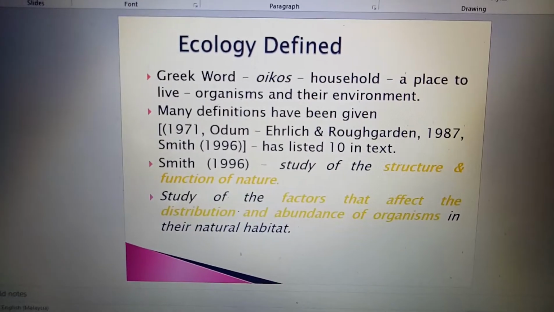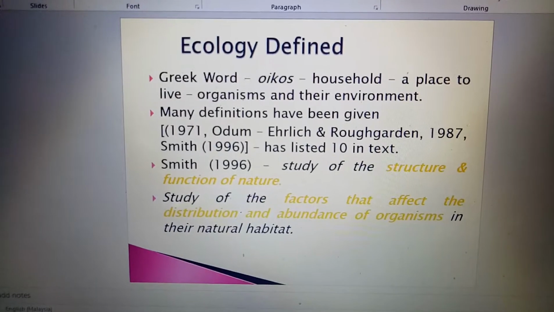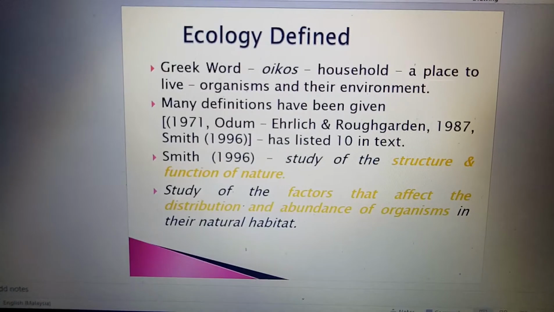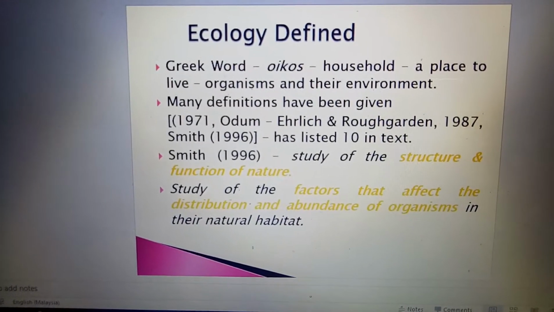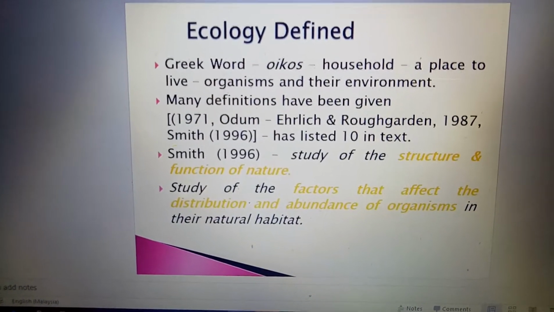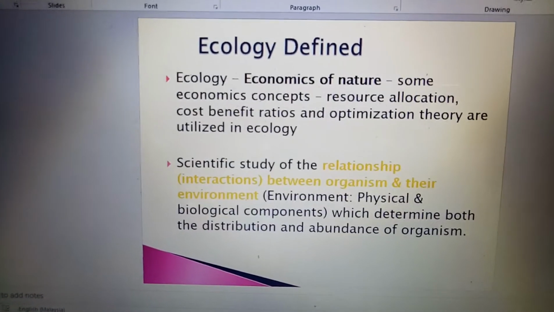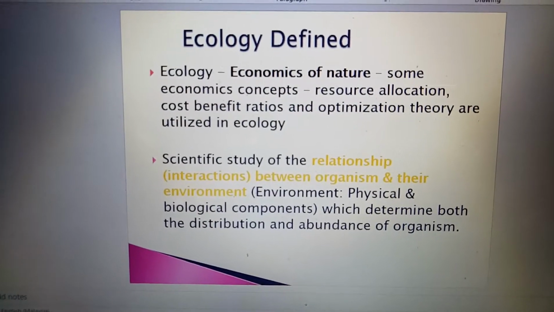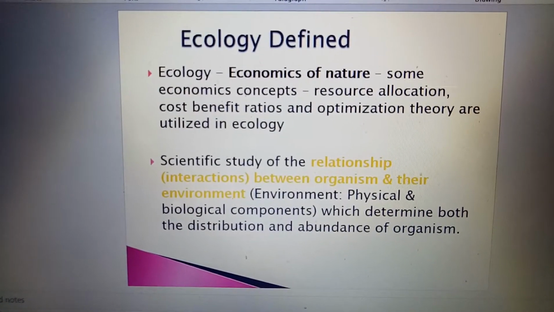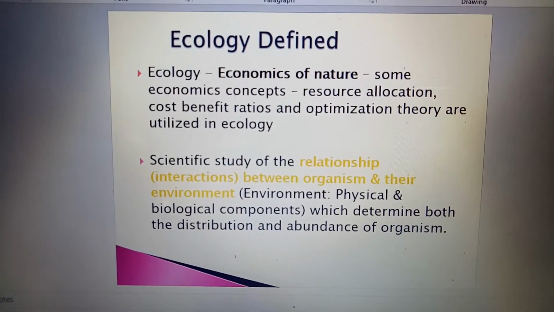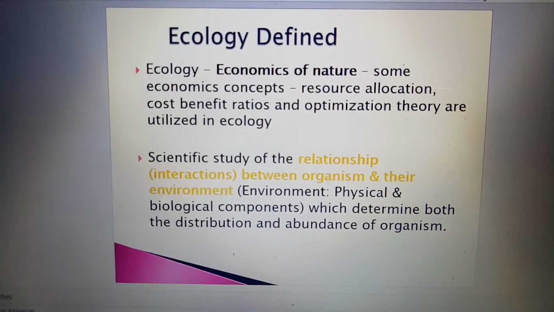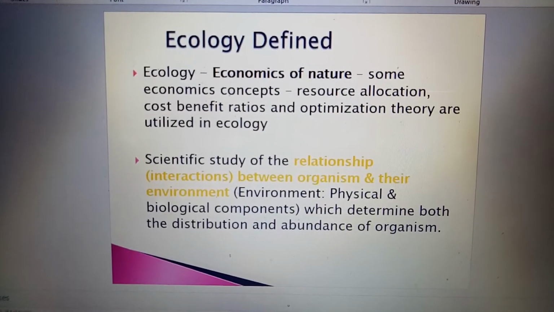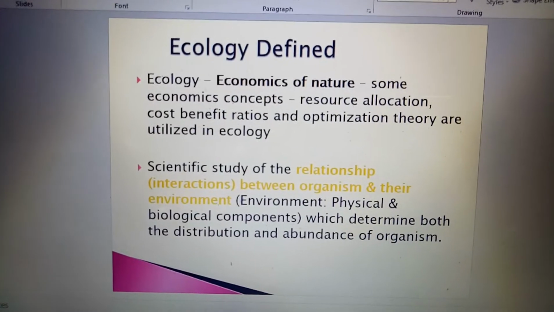So from the Greek word oikos, or a household, a place to live, organism and the environment. And the definitions are also given by scientists here, as stated here. I would like to focus on the second one, okay, about the definition of ecology, which is the scientific study of the relationship of interaction between organism and the environment. Environment here refers to physical and biological components which determine both the distribution and abundance of organisms.